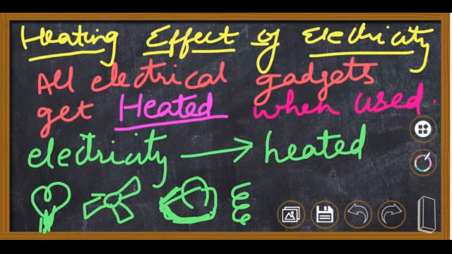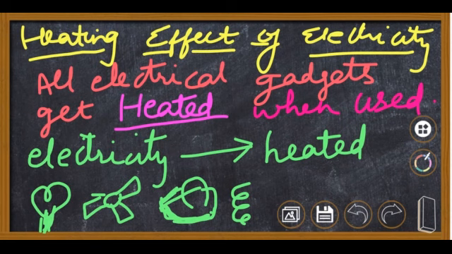Now we will see today the heating effect of electric current. Now you all know that all the electrical gadgets which work on electricity, once they are switched on, after some time they get heated when used. For example, the electric bulb gets heated. The fan, after some time you can touch and see it has become hot.